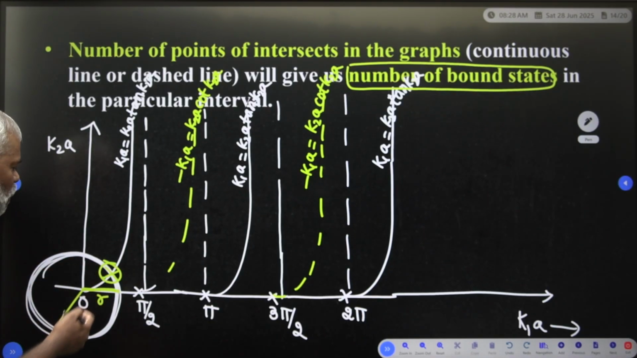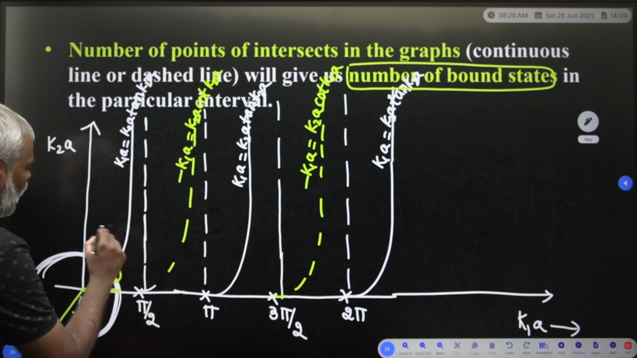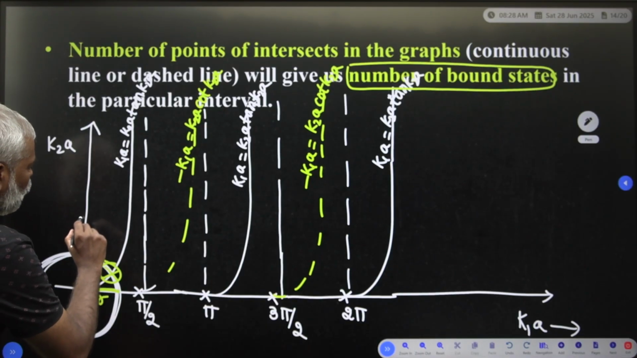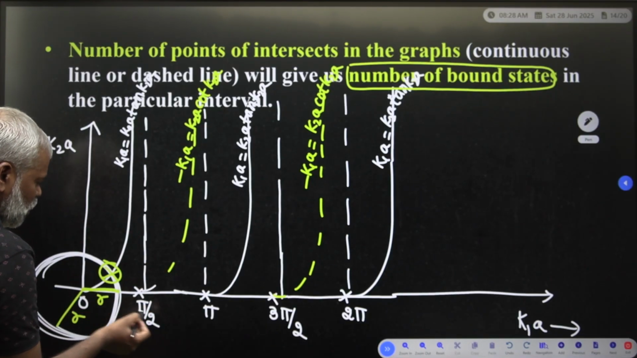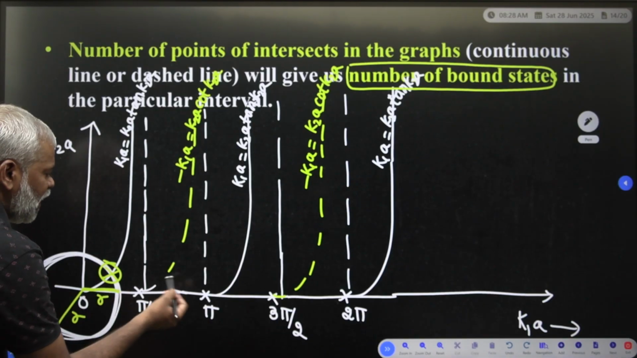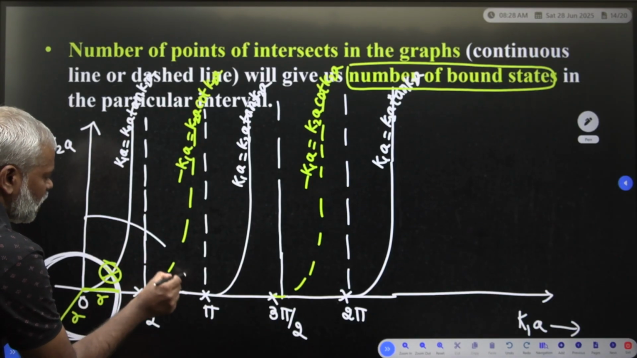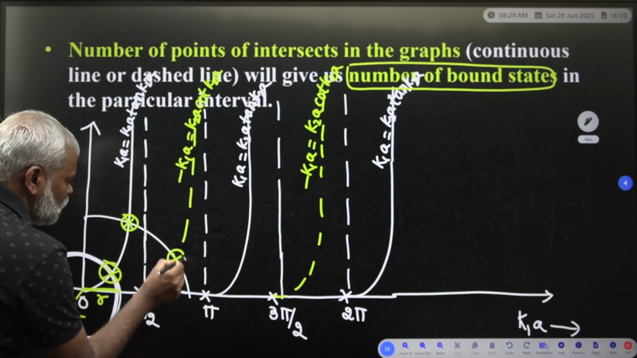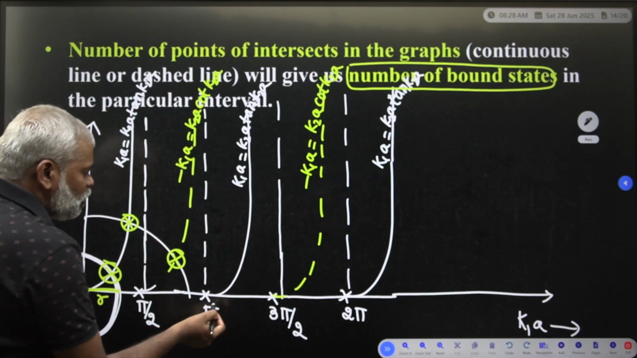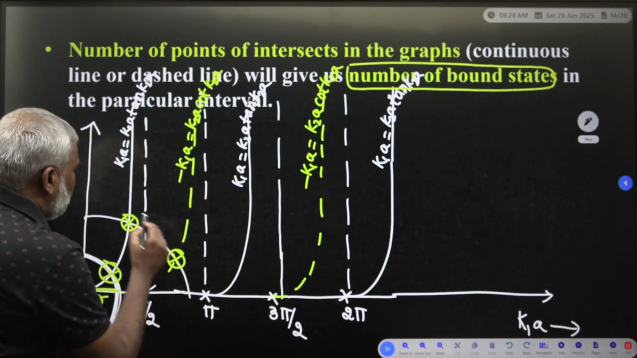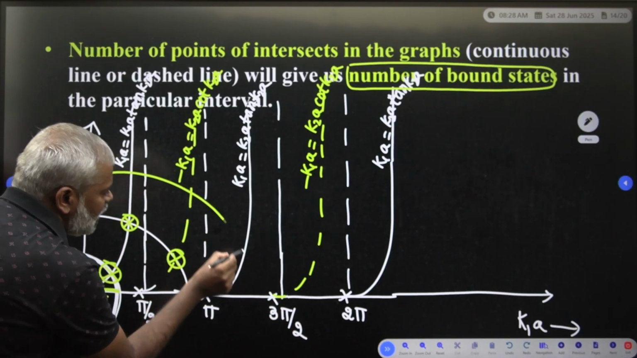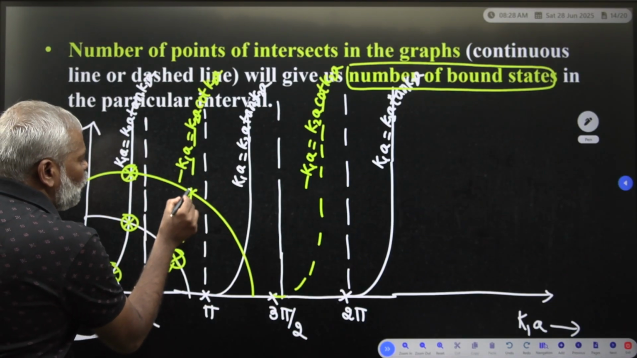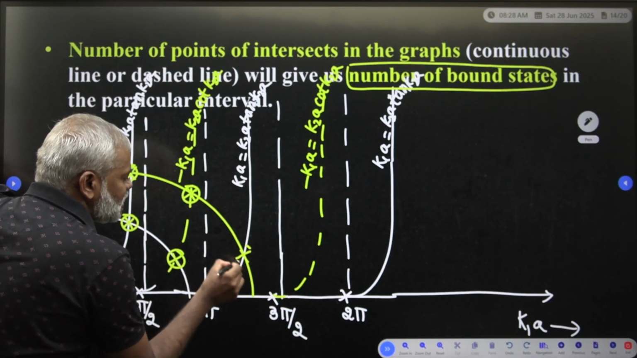Clear? Now consider one more line. From 0 to 5 by 2, in between 5, how many intercepts are there? This is the first intercept, this one is the second intercept. Now take 5 to 3 by 2 and draw the line. Here there is one intercept, one more intercept, and one more intercept.